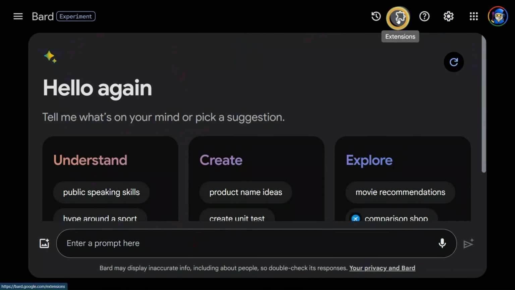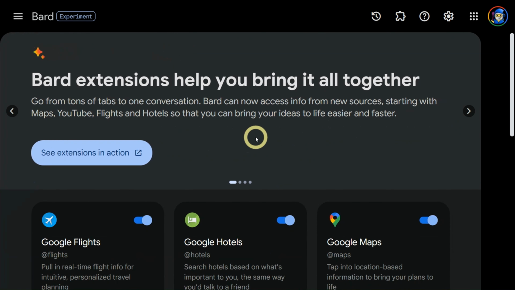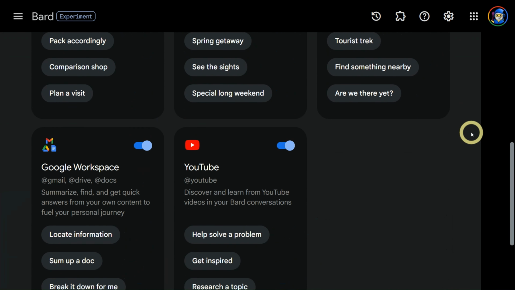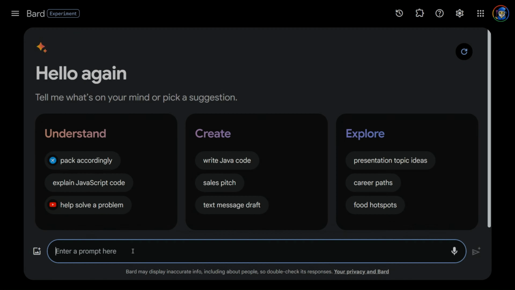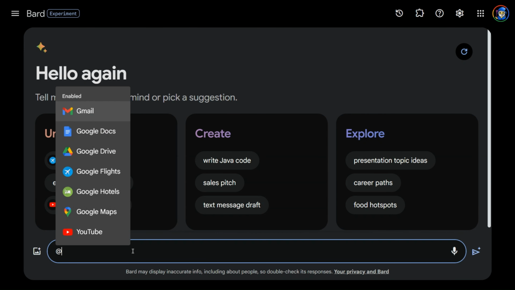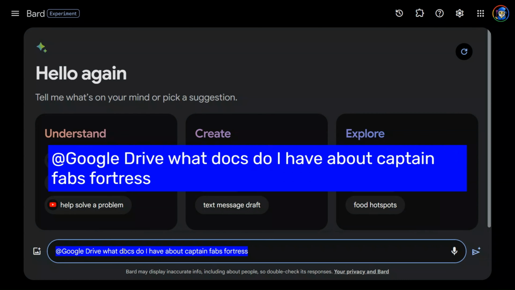If you turn on Bard's extensions, you can also search Google services such as Maps or Flights. If you use Gmail or Google Docs, then you can search those too. Just use the @ symbol and the name of the service that you want to include in the search results. At Google Drive, what docs do I have about Captain Fab's fortress?